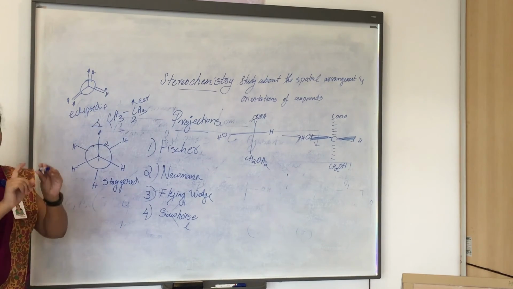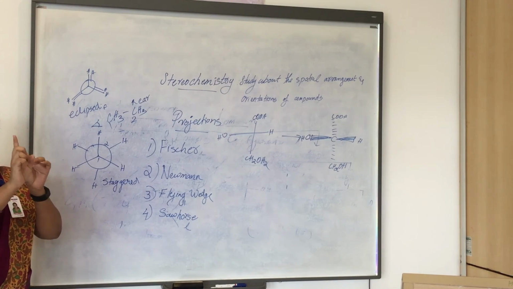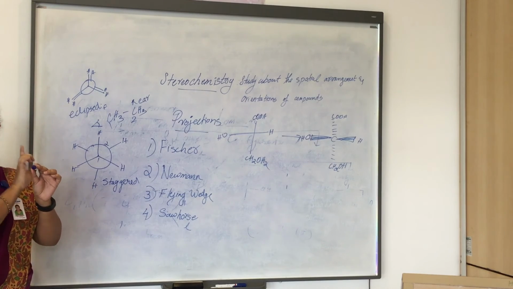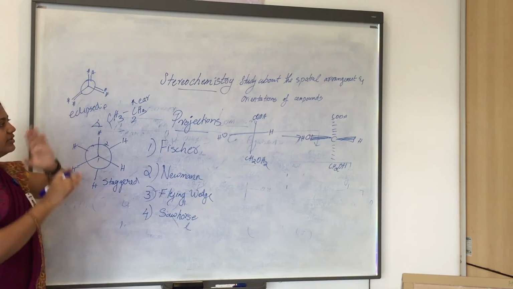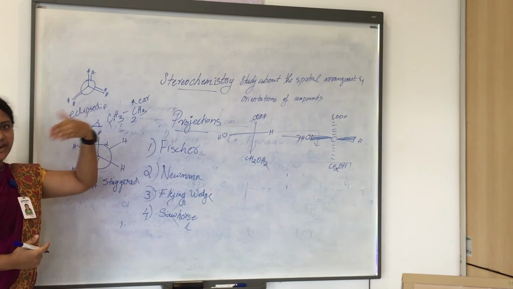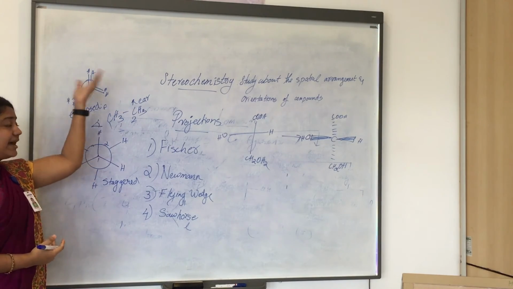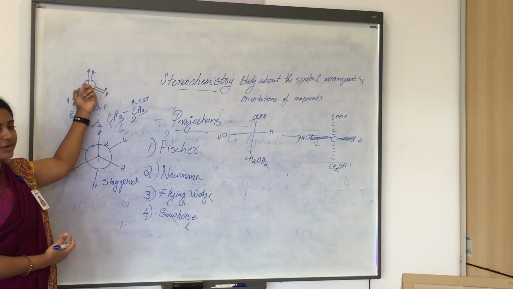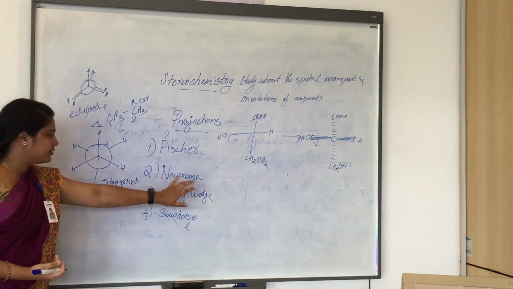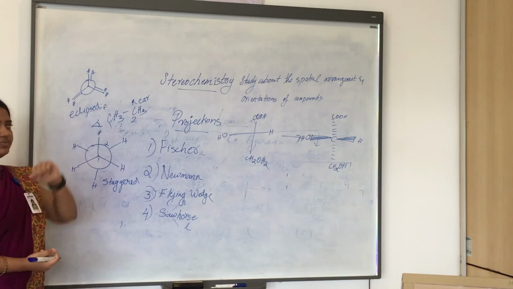It is because if you take this as a bond, the hydrogen will be above this, and the same hydrogen of the back carbon will be parallel to the hydrogen in the front carbon. So this will be in parallel mode, and one hydrogen is eclipsed by the other hydrogen, or any other group in the back carbon is eclipsed by the group in the front carbon. That is called an eclipsed conformation. So a Newman projection has two types of conformation, staggered and eclipsed.